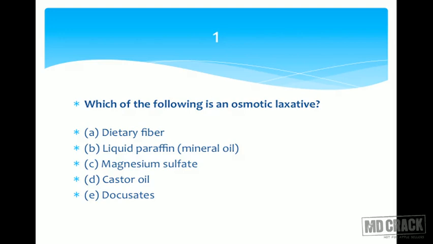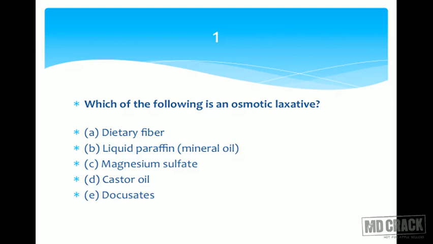No harm. Dietary fiber. Fiber is going to increase the bulk in the gastrointestinal tract, so it's not osmotic effect. Next one is liquid paraffin or mineral oil. I hope you know liquid paraffin. It produces soothing in the intestinal tract. It's going to produce what is called emollient effect. That's called soothing effect, so that the stool is passed without straining. So is it osmotic? No, it's called emollient. Next you have magnesium sulfate. Magnesium sulfate is an alkali, and let's keep it for some time.